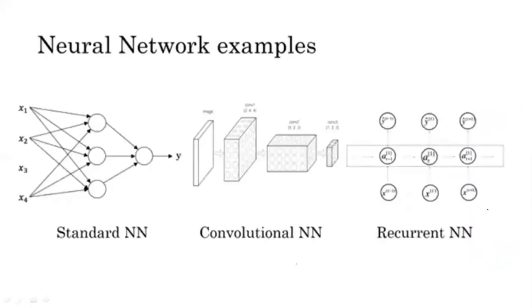So here you can see three pictures. The one on the left represents the standard neural networks. These neural networks have been used in the real estate business and online advertising, as I've already told you. The picture in the middle represents the convolutional neural networks, which were used in the photo tagging example.